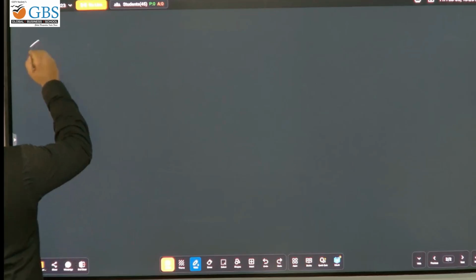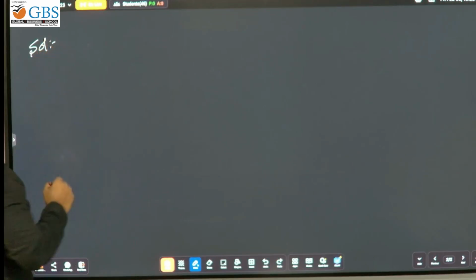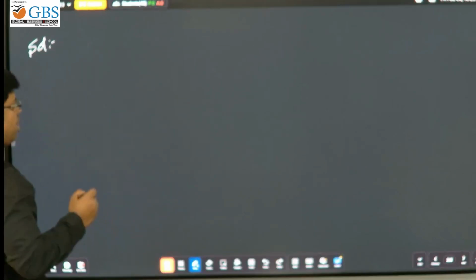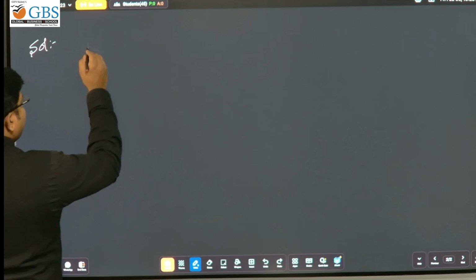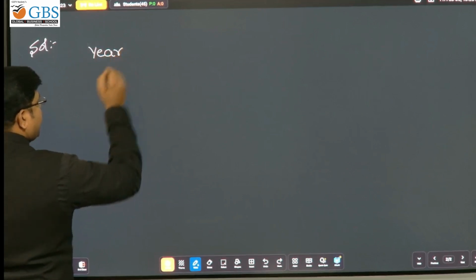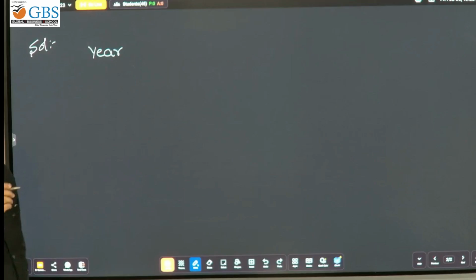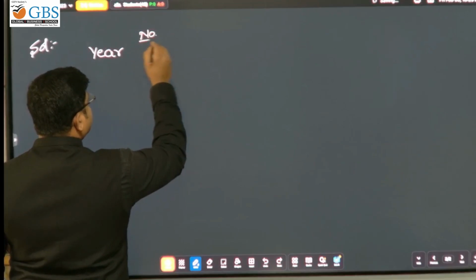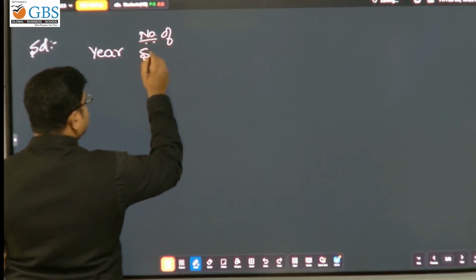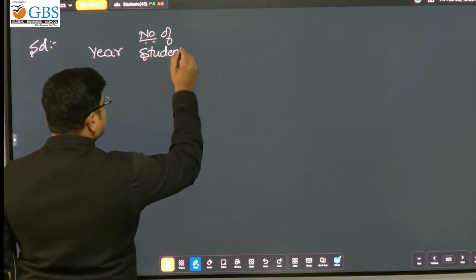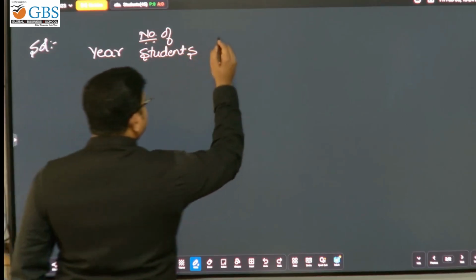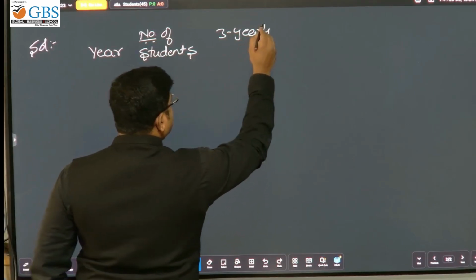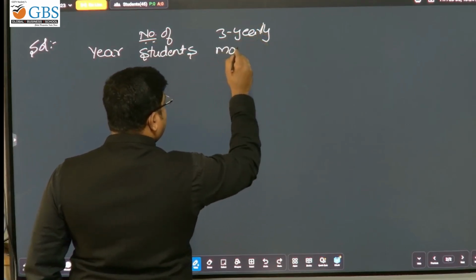For the solution to the question I displayed a few minutes before, the first column will be the year. The second column, what is that? Number of students. The third column, 3 yearly moving sum.